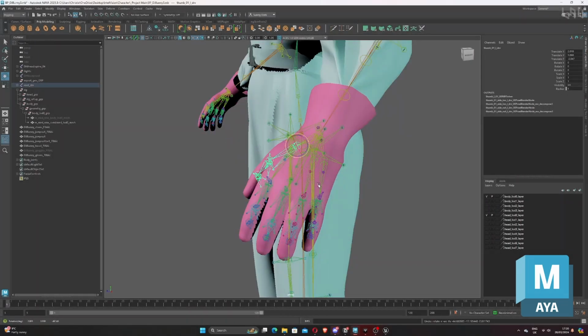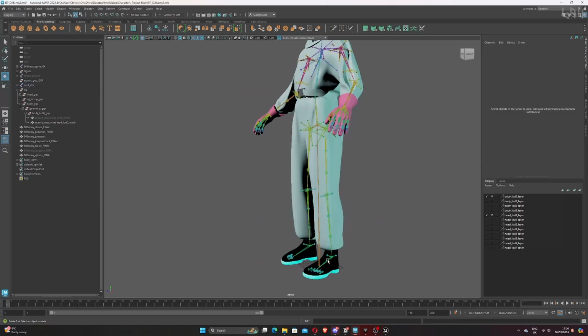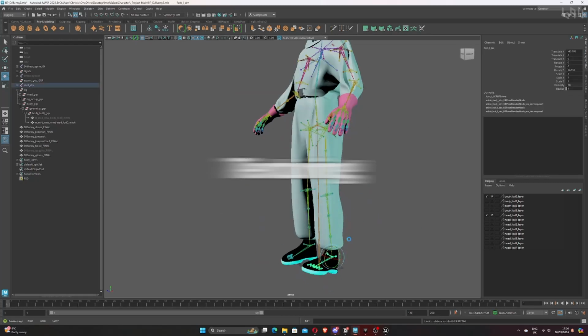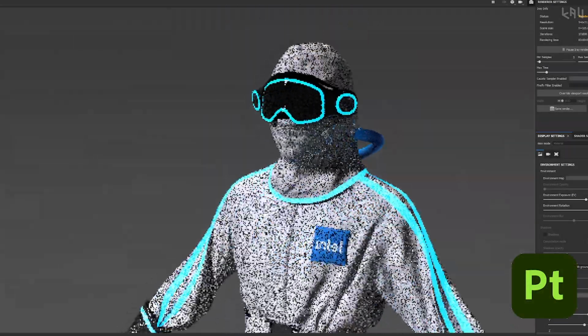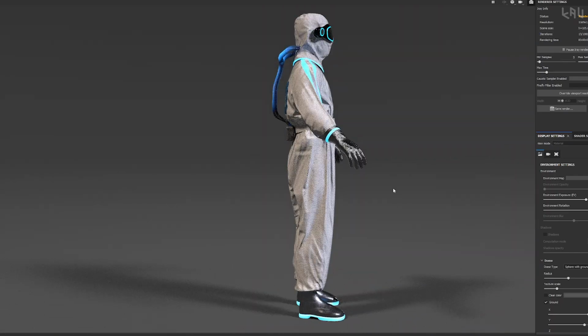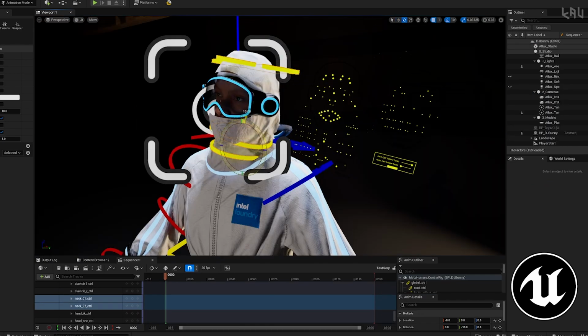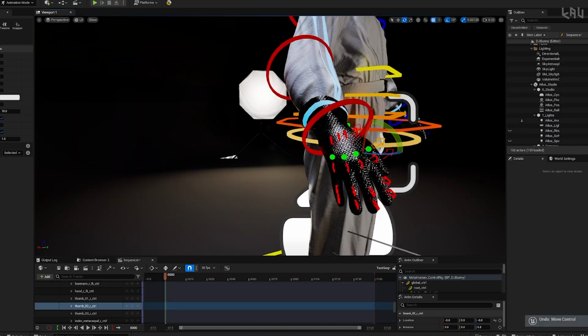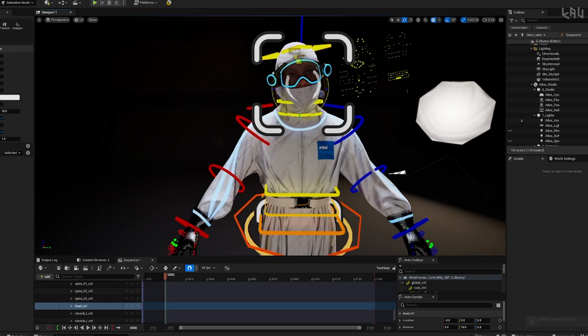Now onto the rigging. I use Maya because Quixel Bridge exports Metahuman smoothly into Maya. I copied the skin weights over from the base mesh and it's looking good. Brought the full look into Substance Painter for texturing, applying a fabric material to a main suit and going for a metallic glove and shoe with emissive detailing for that cyber touch. And now I brought the rigged garment model into Unreal and attached it to our blueprint Metahuman Brian, seeing if the Metahuman control rig still works with our garments over top and checking to see if everything is moving properly.